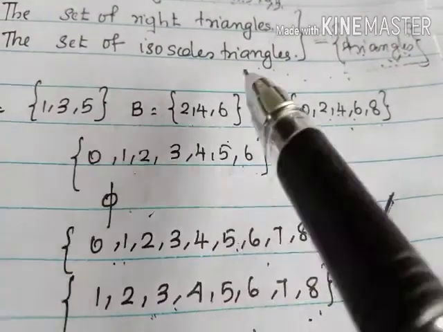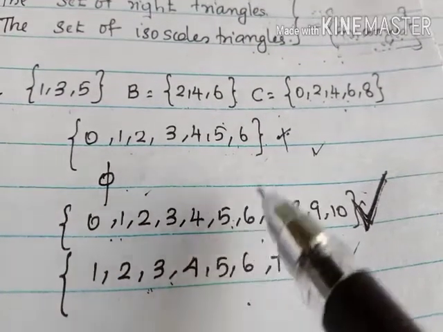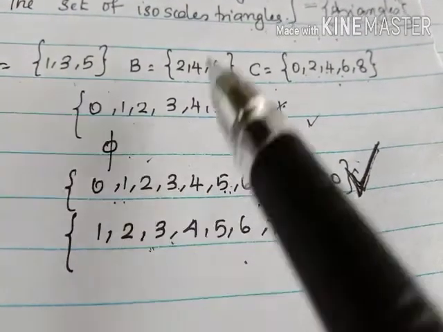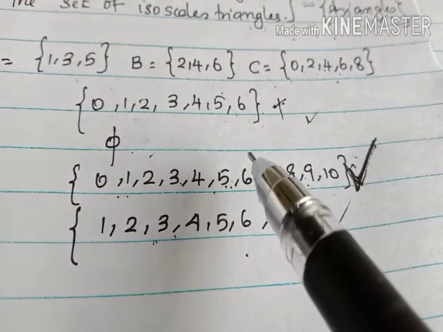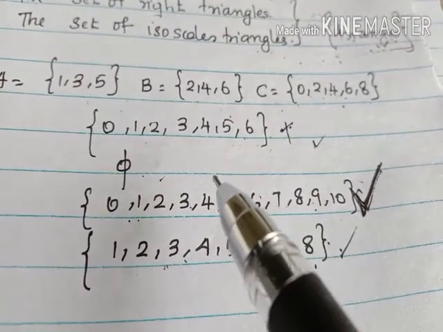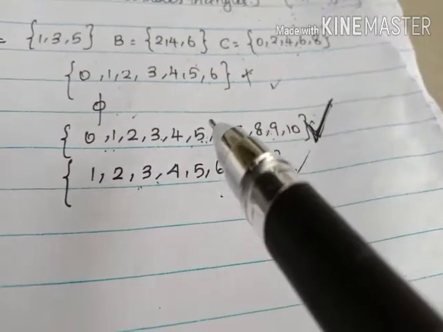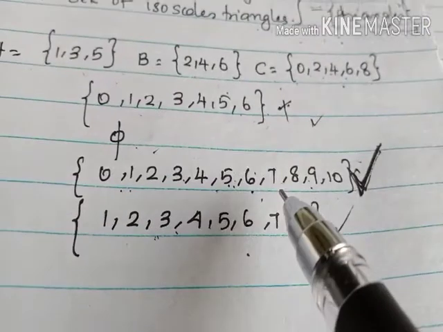Because all the elements of A, B, C are contained in this set. Or, A is a subset of this set, B is a subset of this set and C is a subset of this set. So the universal set is a set of all objects or elements of which all other sets are subsets. Is it clear?